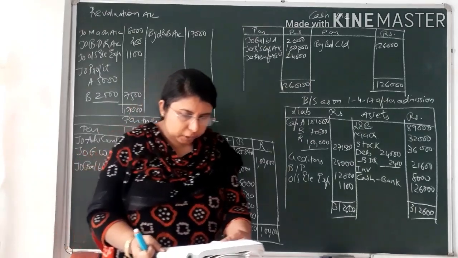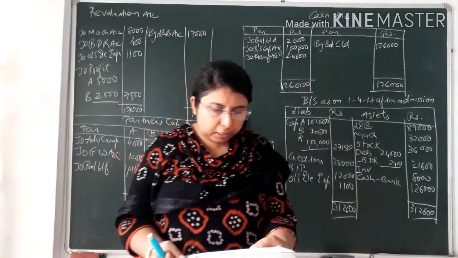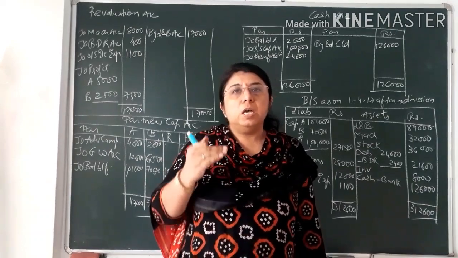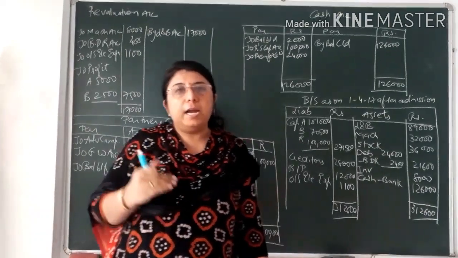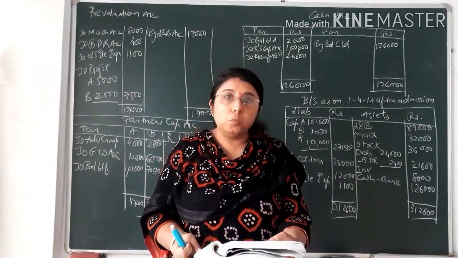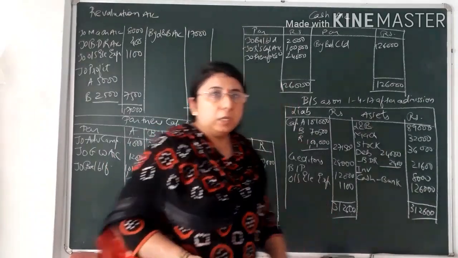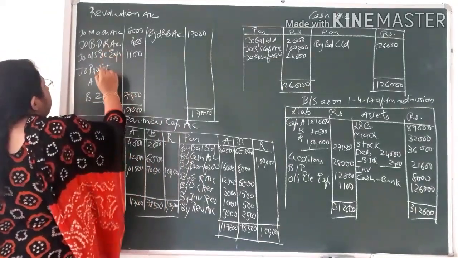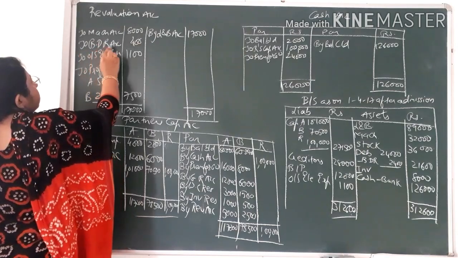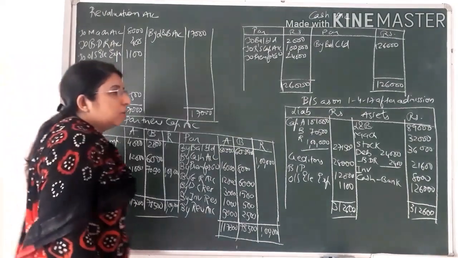Then value of machinery is to be decreased by rupees 32,000. Provision for bad debt reserve is to be kept at 10% on debtors, and provision for outstanding electricity bill. We have written the combined journal entry of these three expenses or losses for the firm, that is revaluation account debit to machinery account credit, to BDR account credit, and to outstanding electricity bill account credit. So over here all the three entries will be coming on the debit side of revaluation account. You can see to machinery account credit that I have written 8,000, to bad debt reserve account credit 400, and to outstanding electricity expense account credit, that is rupees 1100.